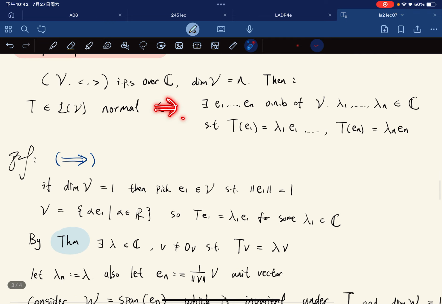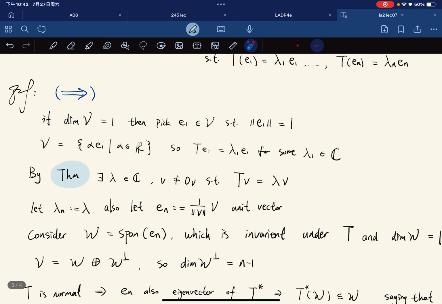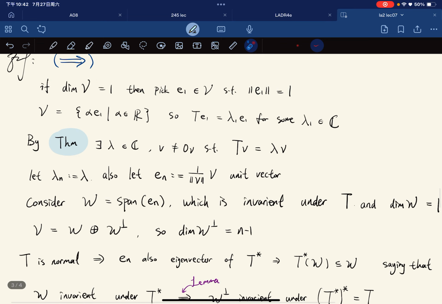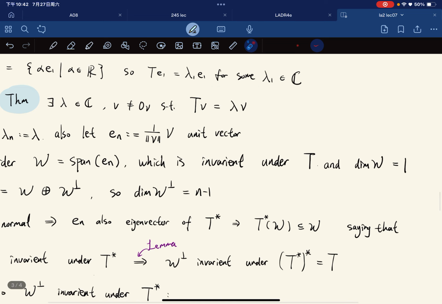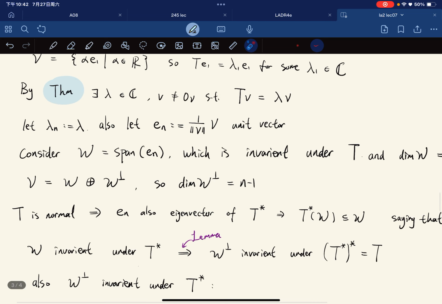For this direction, if the dimension of V is equal to 1, it follows easily. Now, we do the induction step. By the theorem, we have an eigenvector and an eigenvalue. We let this lambda be denoted lambda_n, and we let e_n be the normalized v, a unit vector. Now we consider W, the subspace spanned by this e_n, which is invariant under T because we have this. The dimension of W is equal to 1, which means that the dimension of W perp is n minus 1.